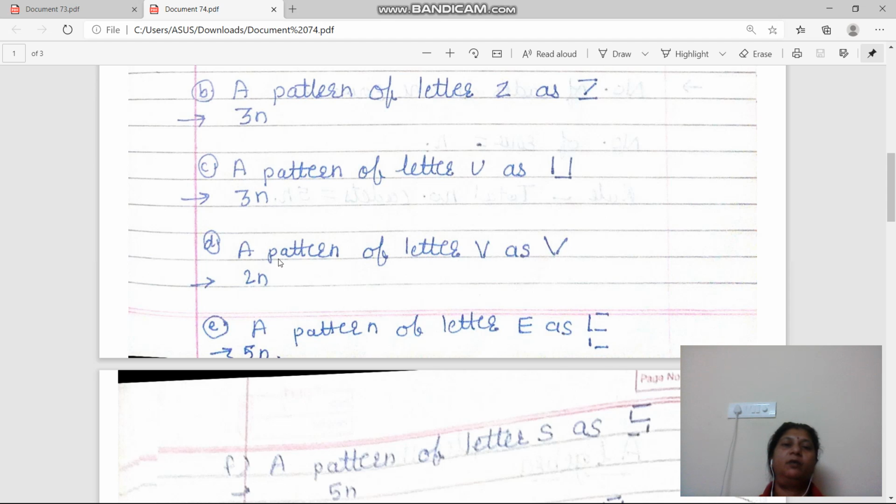Okay. Now a pattern for letter V. So it is 1 and 2, that is 2n. Okay. So pattern for letter E is 1, 2, 3, 4 and 5. So how many? It's 5n. Get it? Next.